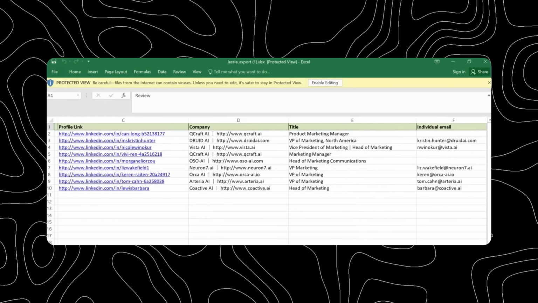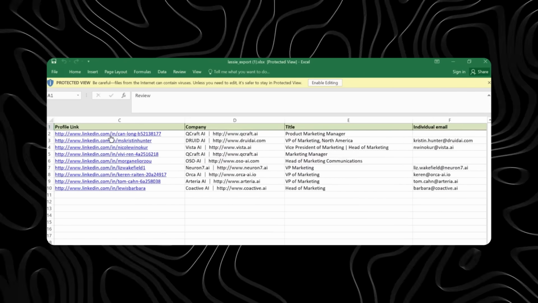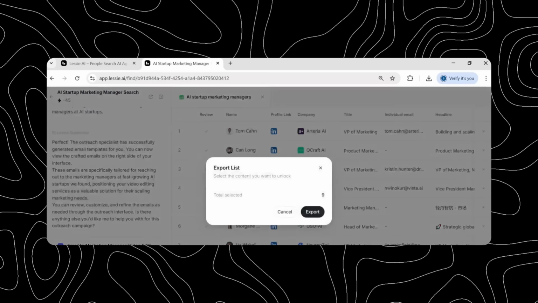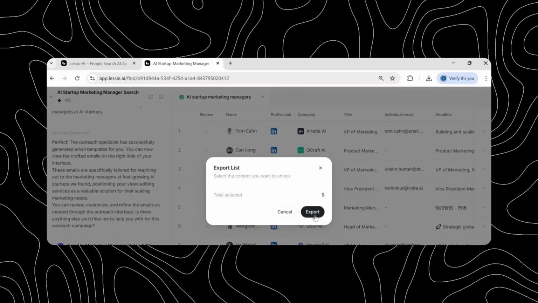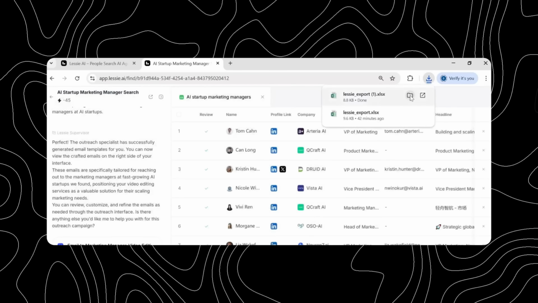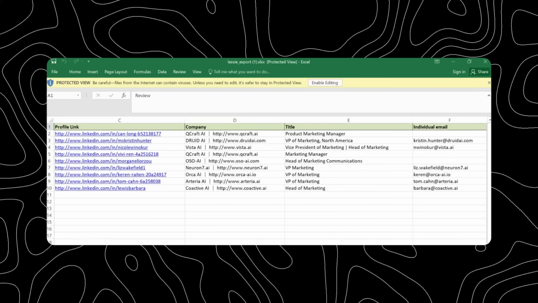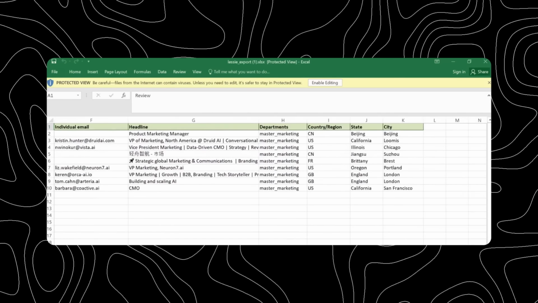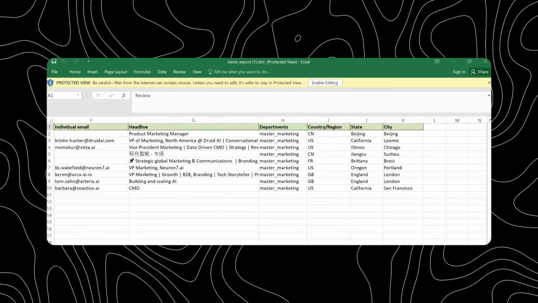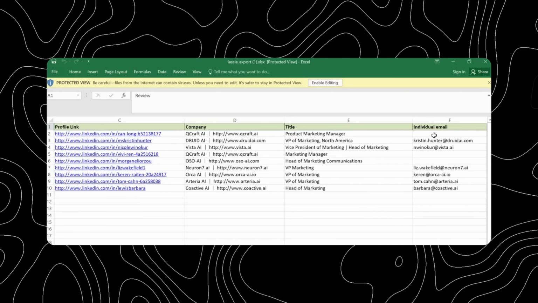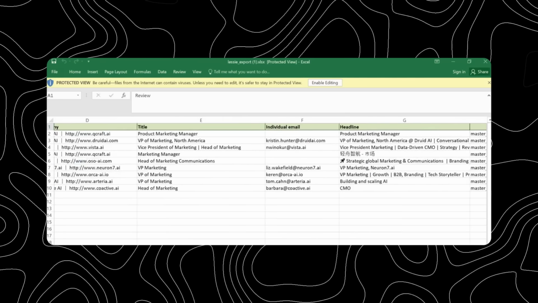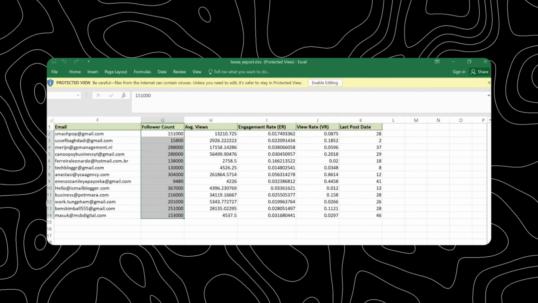Once your list is ready, you're not locked into the platform. If you prefer working in your own tools, Lessie AI allows you to export everything with a single click using the export option. You can download the list as an Excel or CSV file. When you open it, you'll see a clean professional table with details like name, LinkedIn profile, email, company name, website, job title, location, and more.